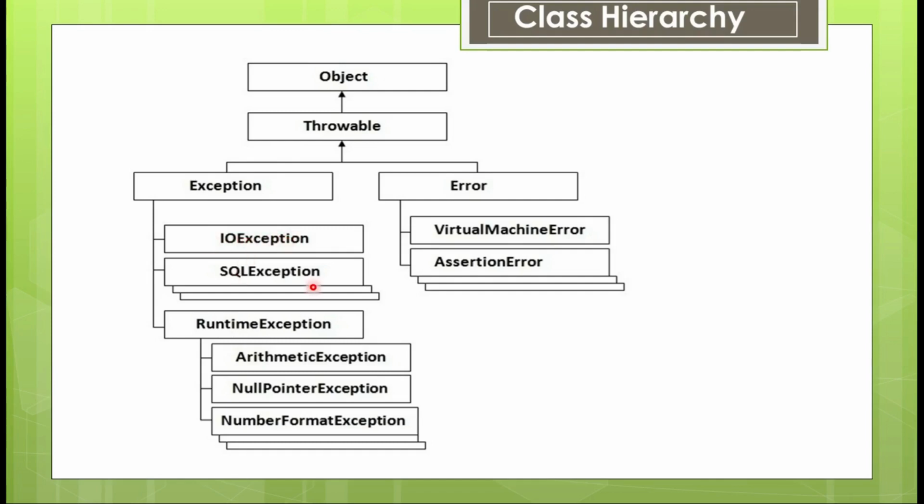And SQL exception, this example also we have seen. Apart from these two classes, there is one important base class called runtime exception. Under runtime, these exceptions come: ArithmeticException, NullPointerException, NumberFormatException. If you wrongly give any number format, that's not a compile time error. That's a serious runtime error that has to be caught using NumberFormatException.